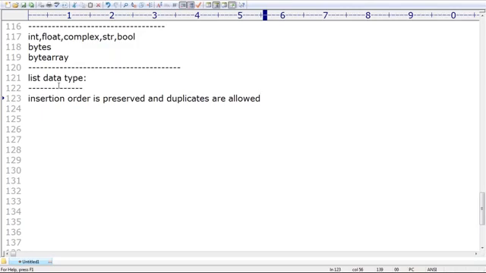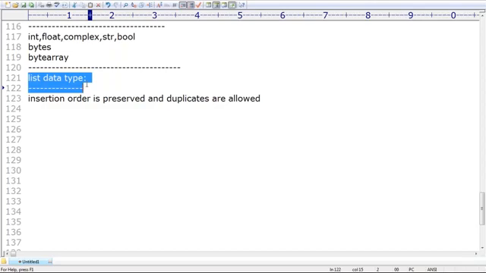Then we should go for the list data type. It is exactly the same as Java terminology, so don't worry about that. Everyone can understand, right?